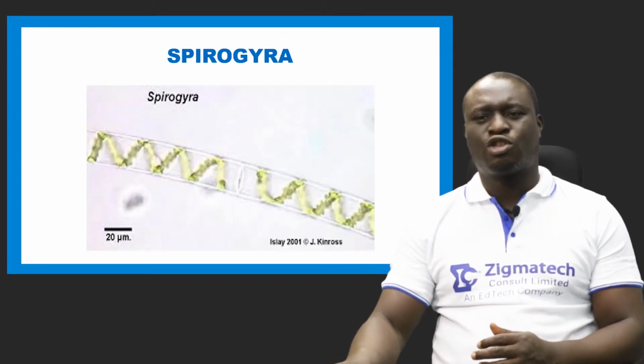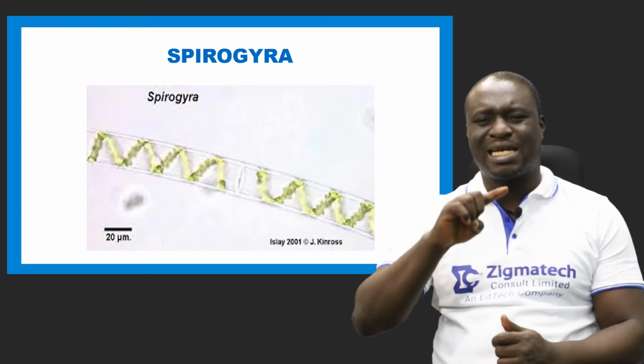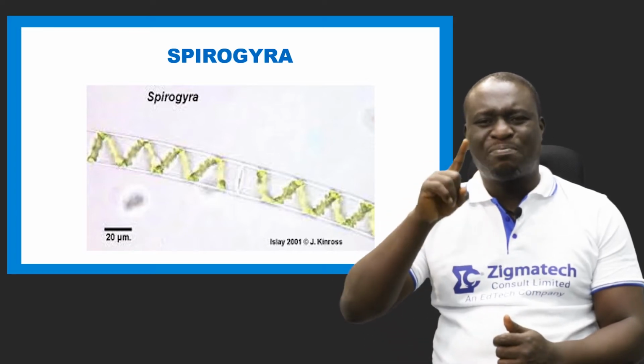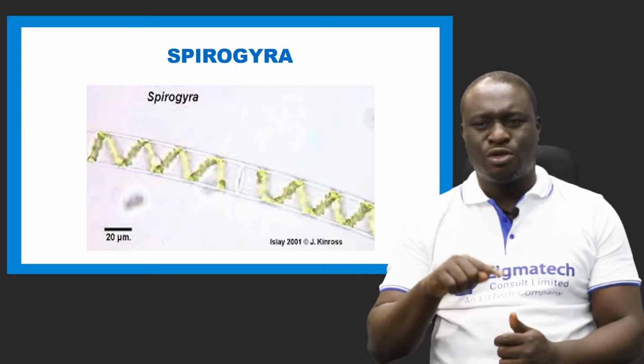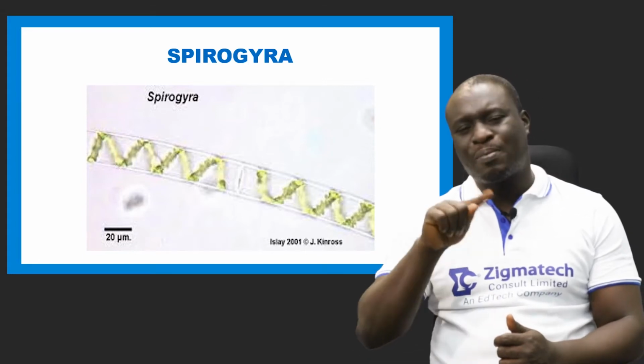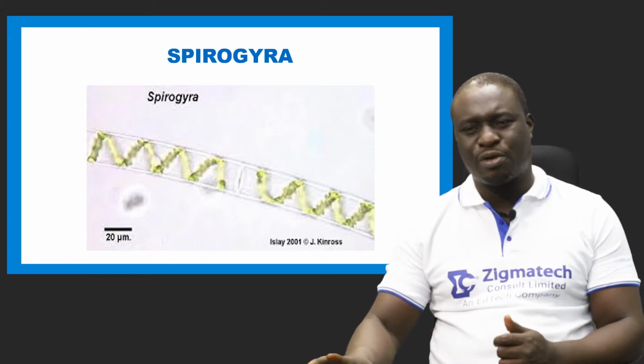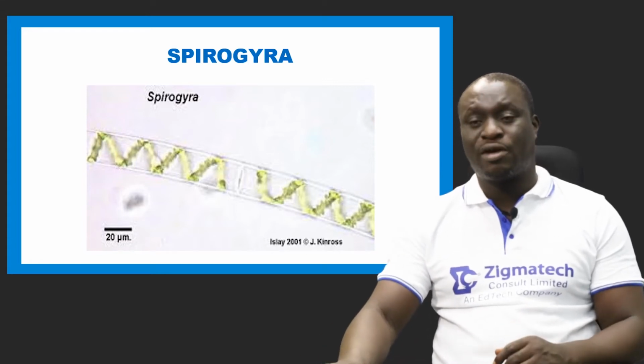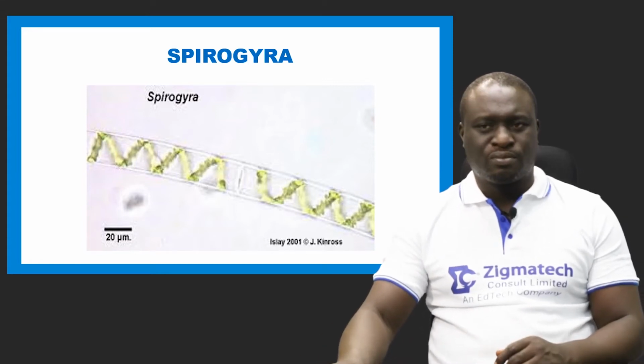Let's take a look at the structure of a Spirogyra. You can see that it has what we call a spiral chloroplast. Those green things you see there, they are spiral chloroplasts. The chloroplast of a Spirogyra is spiral. So that's how a Spirogyra looks.